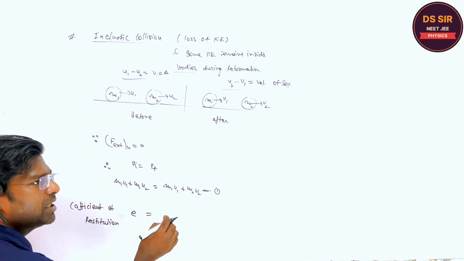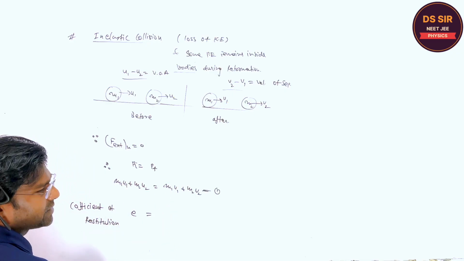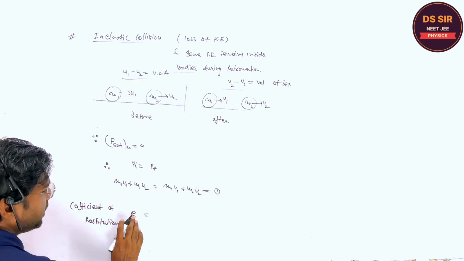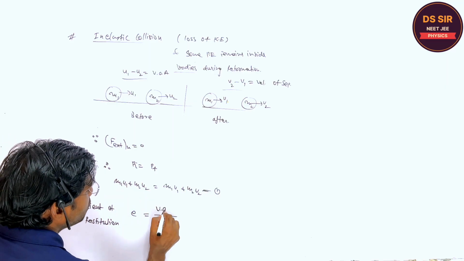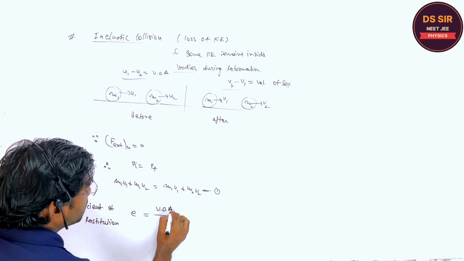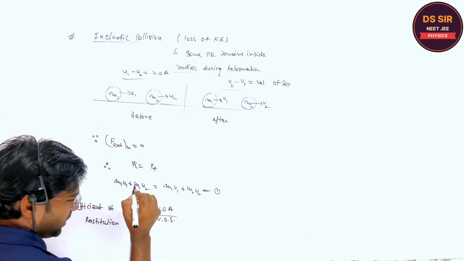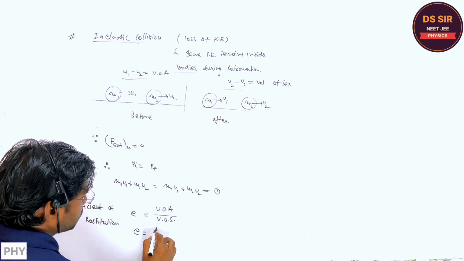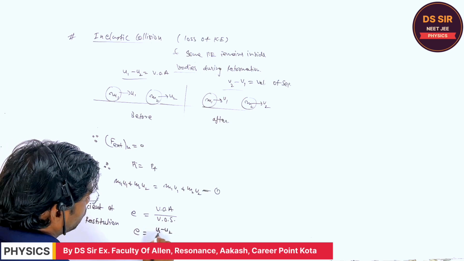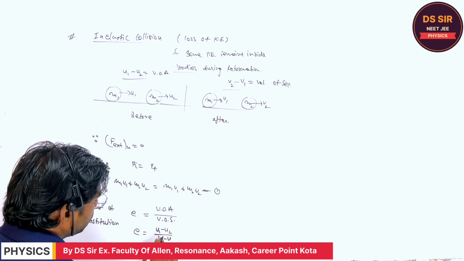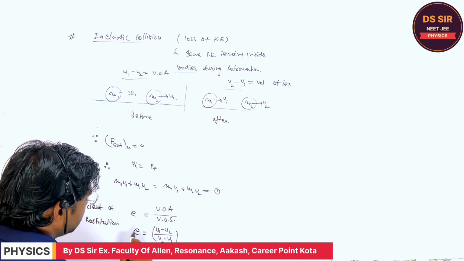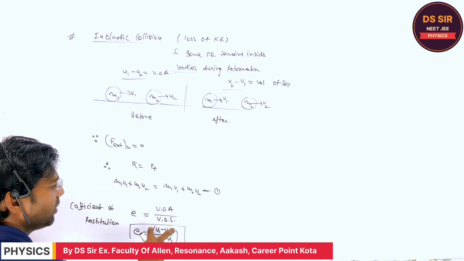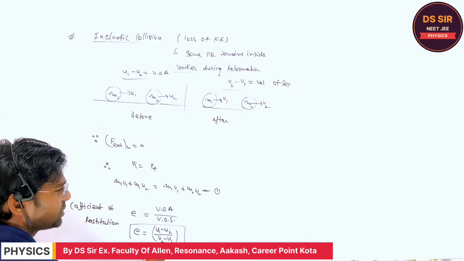It gives the extent of the elasticness or the inelasticness of the collision. e is the ratio of velocity of approach divided by velocity of separation, that is, e is equal to u1 minus u2 upon v2 minus v1. This is the coefficient of restitution defined in terms of velocity of approach and velocity of separation.